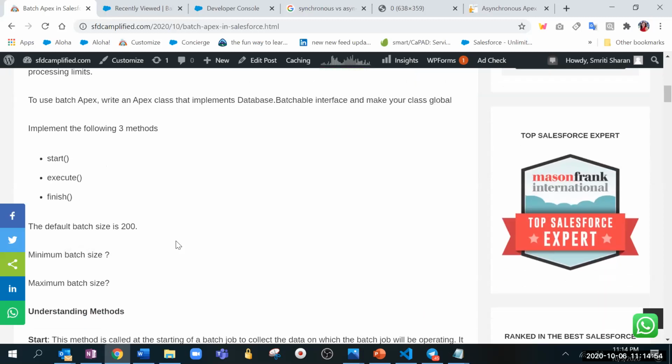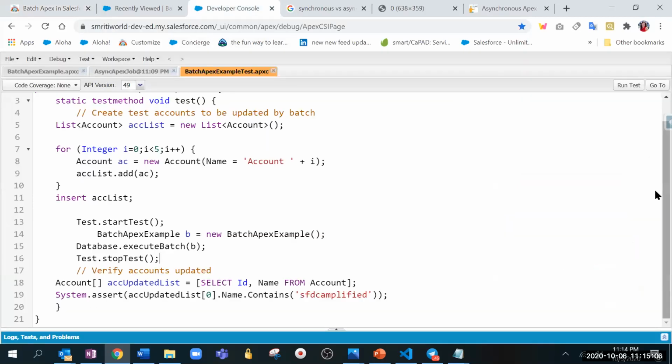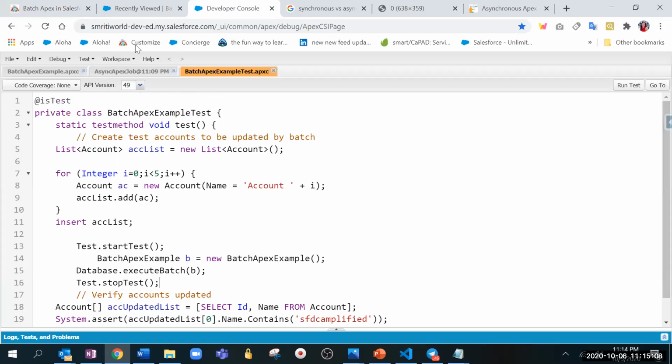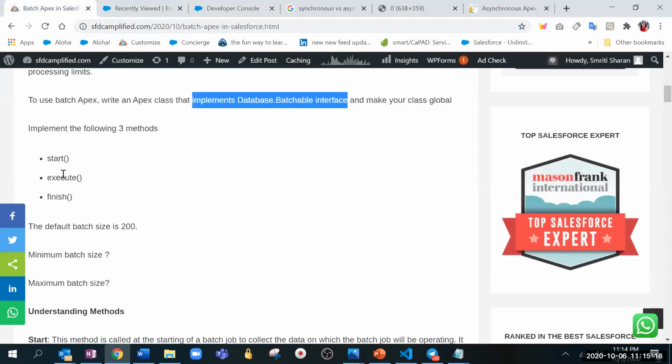Now we will see the code as well, but just to understand the theoretical aspect, we have to use the implements Database.Batchable interface if we are using batch Apex. If we are using this Database.Batchable interface, it comes with 3 methods: start, execute, and finish.